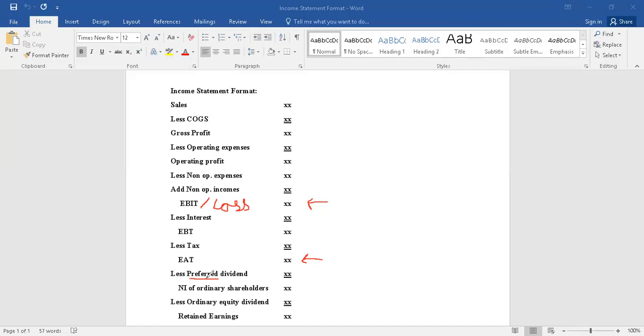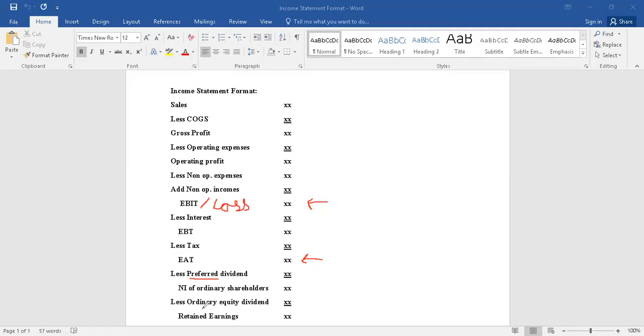Then what about the years when there are losses and no preference dividend is paid? There is one feature, that is these preference dividends, though they are not paid in the years when there are no profits, these dues can be accumulated till the time when there are profits, and the year when there are profits available, the accumulated dividends that are due would be first settled, and then the balance of the profits will be distributed to ordinary equity shareholders.